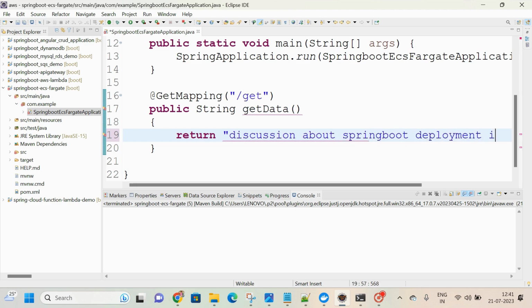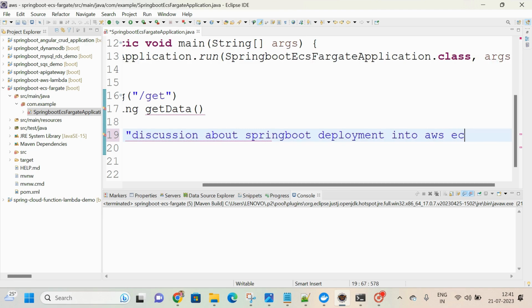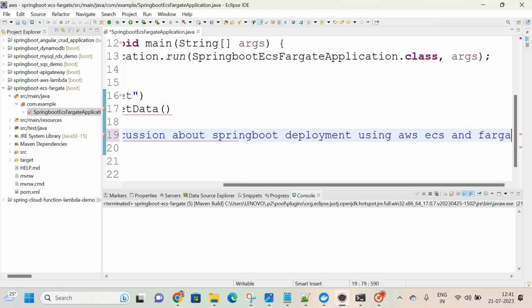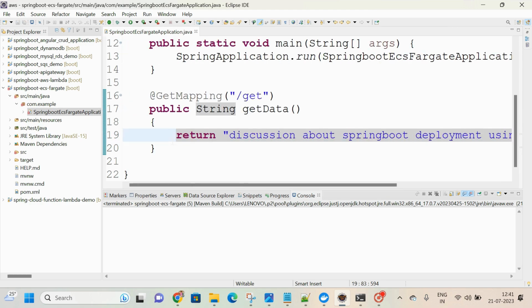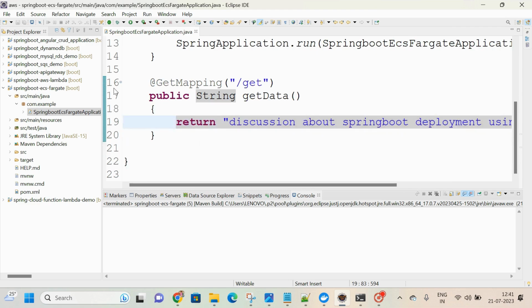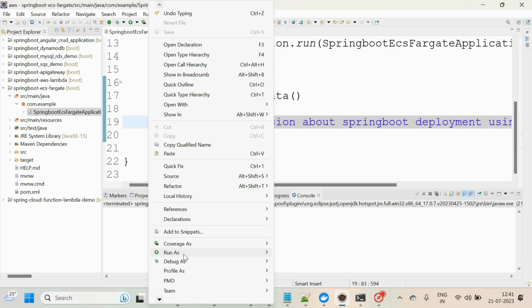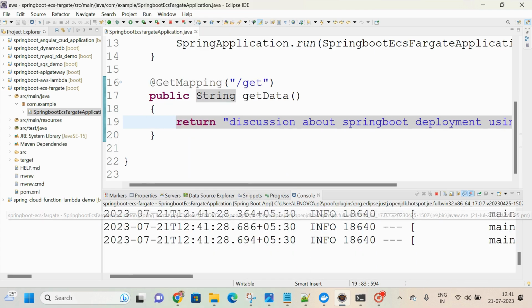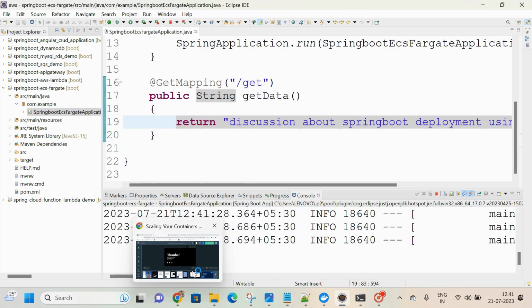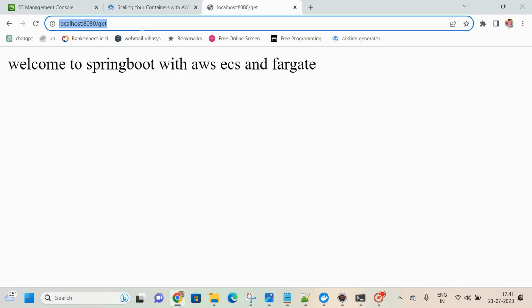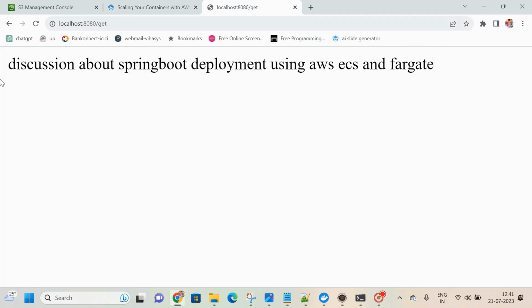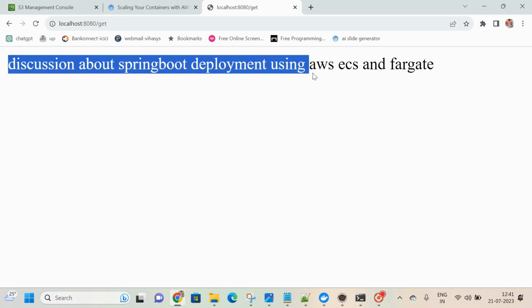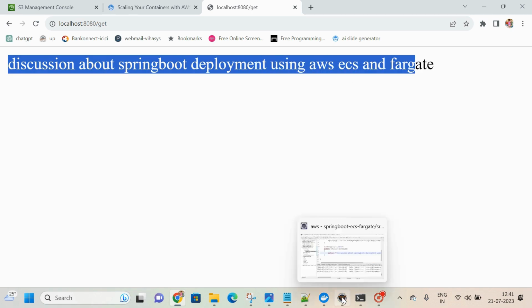deployment into AWS using AWS ECS and Fargate. Simply one SOP message I am writing, that's it, right? So if I try to run this application, run as Spring Boot app, happily we can run it and then we can observe it. Let's observe here itself, localhost 8080. See here, discussion about Spring Boot deployment using AWS ECS and Fargate. Yes, it is working fine, perfect.